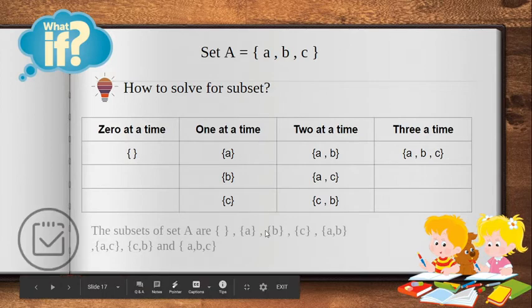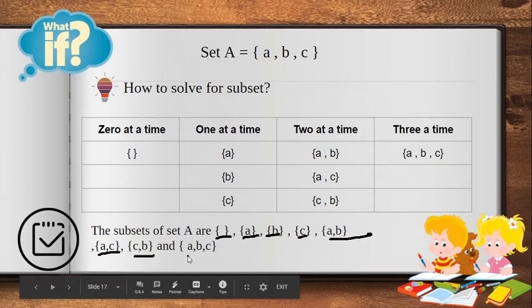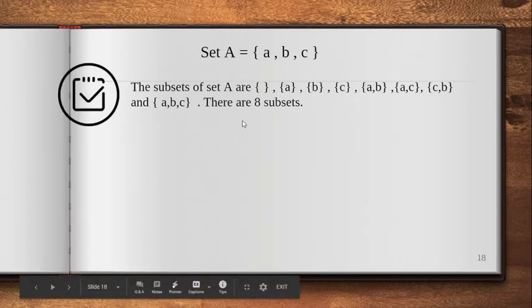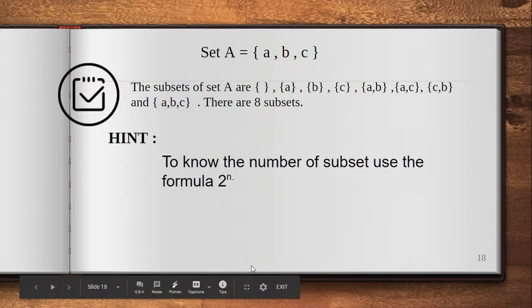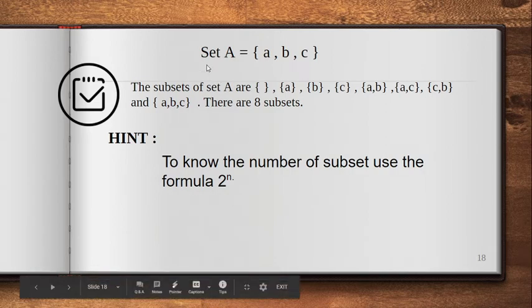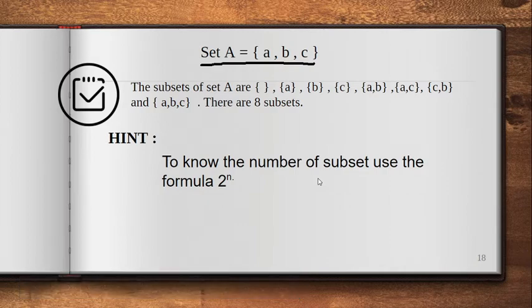The subsets of set A are the null set, A, B, C, AB, AC, CB, and ABC. Since those are the subsets, there are 8 subsets in total, correct? So, para malaman natin, hint, to know the number of subsets, use the formula 2 raised to n. Kunyari, papasagutan tayo, ano-ano kaya yung mga subset nito. Para magkaroon tayo ng hint, titingnan muna natin, ilan nga ba yung posible niya maging subset.